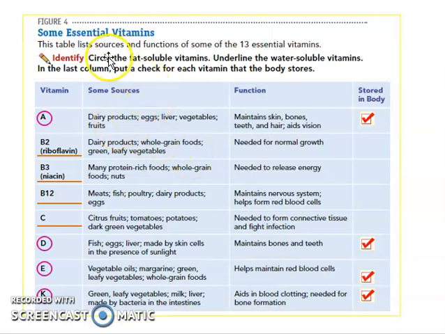Now, here is the list of vitamins. So the vitamins are here, sources are here, functions are here. The instruction is circle the fat-soluble vitamins and underline the water-soluble. So I circle here the fat-soluble vitamins, which are A, D, E, K, and then I underline this one. And then I tick if the vitamin is stored in our body. So fat-soluble vitamins are stored in our body. I will continue this one in part 2.